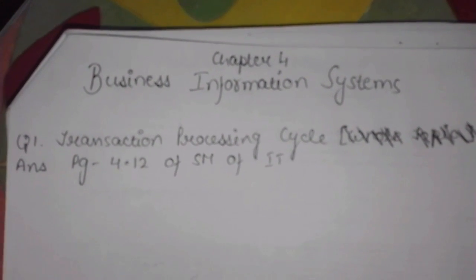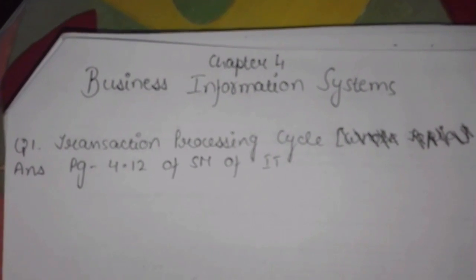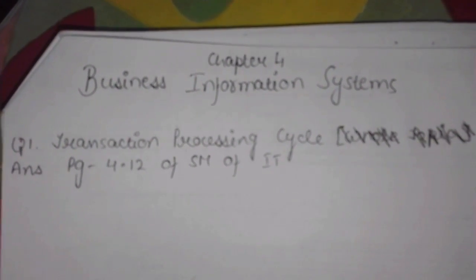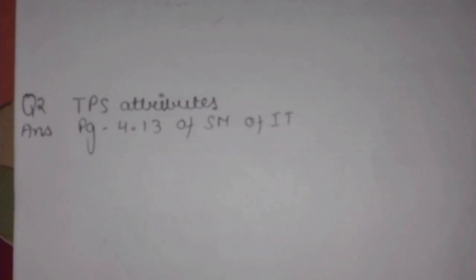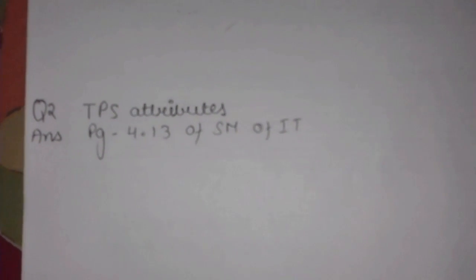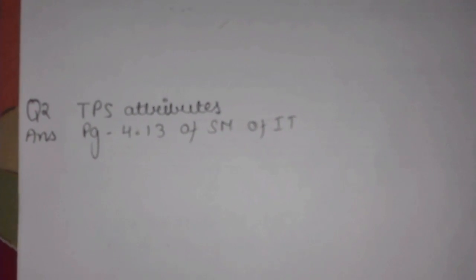Chapter 4, Business Information System. Question 1 is Transaction Processing Cycle. Its answer can be found on page number 4.12 of the study material of IT. Question number 2 is TPS Attributes. Its answer can be found on page number 4.13 of the study material of IT.